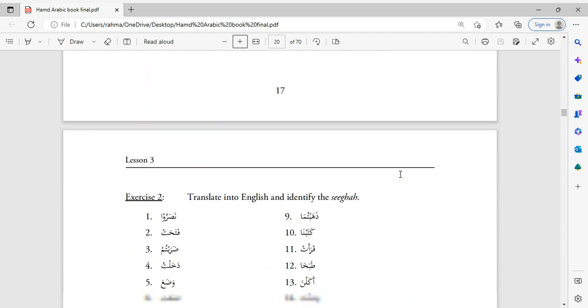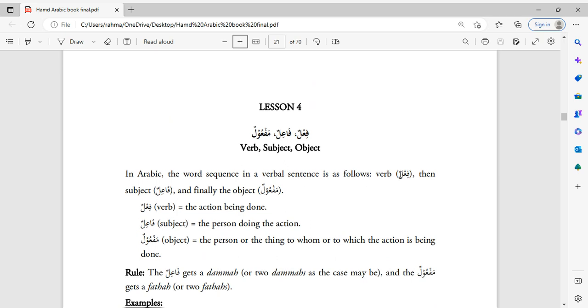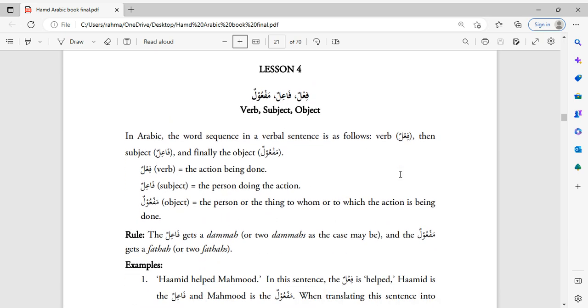Okay. Let's also start lesson number 4. In the beginning of the course, we mentioned that there are two types of sentences in Arabic, or jumlas.